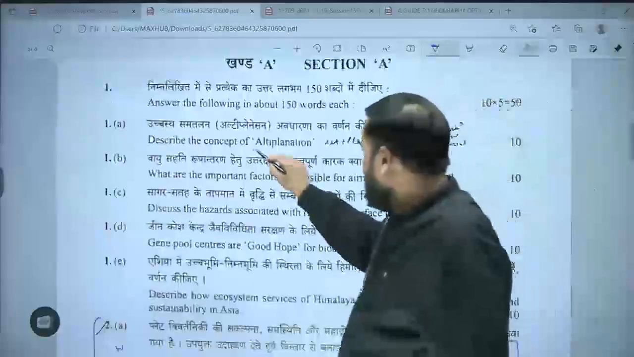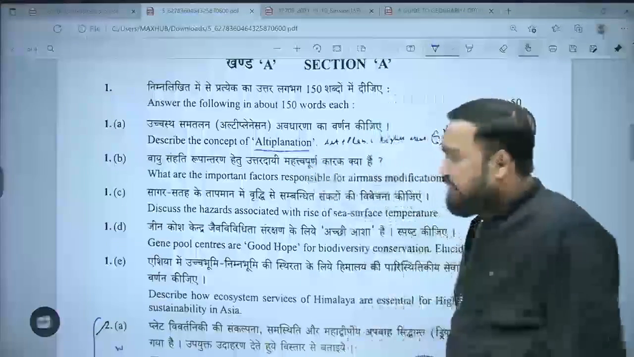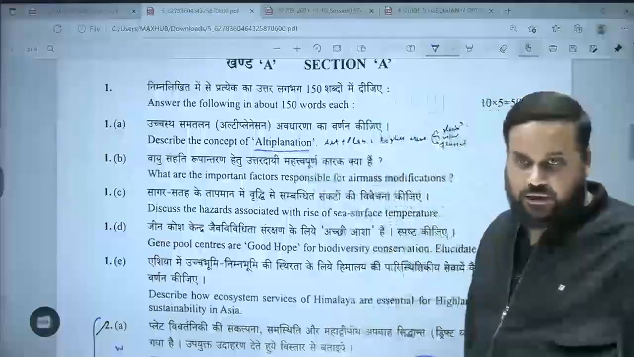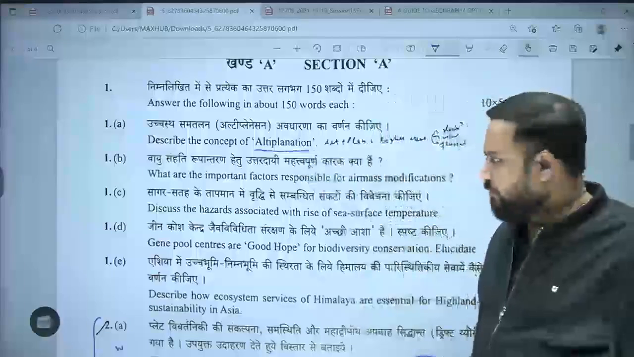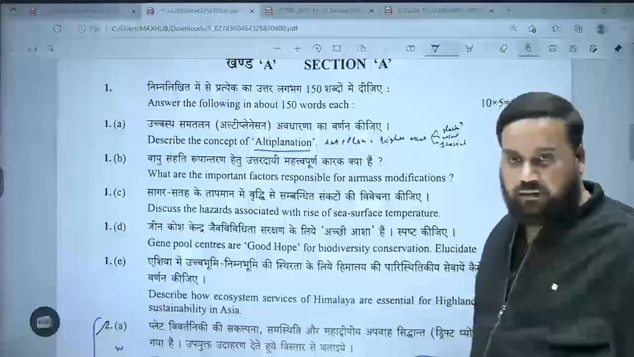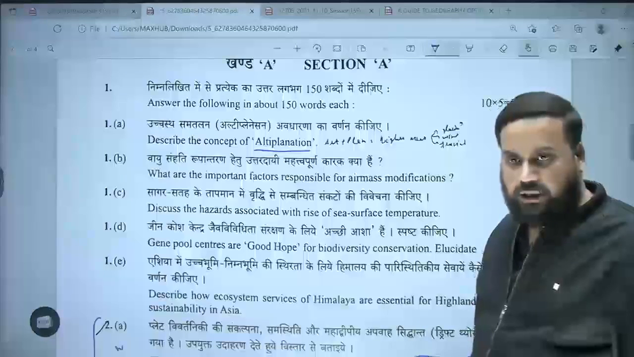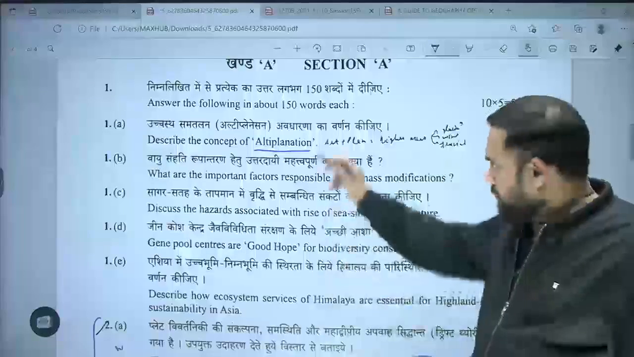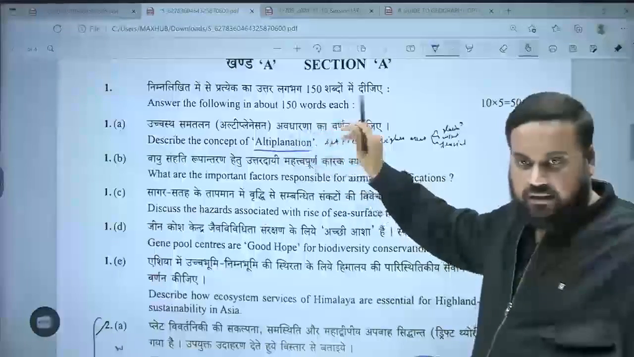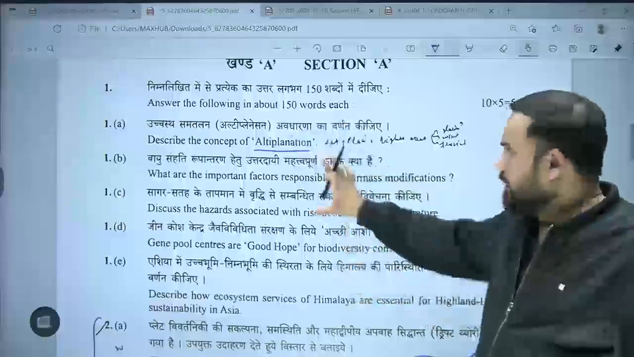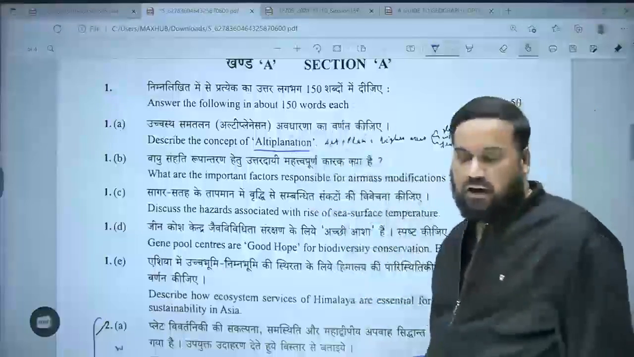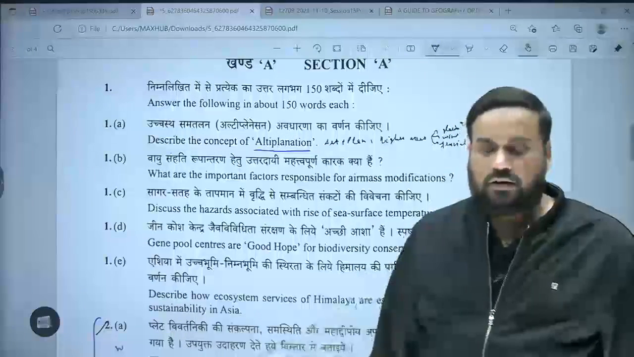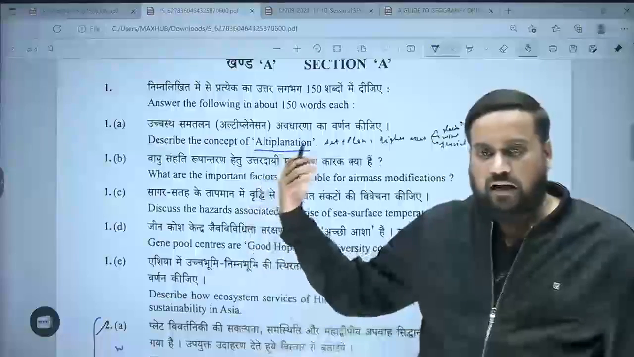Describe the concept of altiplanation. So altiplanation is something which is related with the periglacial landscapes. So you must have heard about peneplains, pediplains, peneplanation, pediplanation. In such areas, altiplanation is the replacement term. So after so many years of asking very out of context exceptional questions, UPSC first time asked a more direct